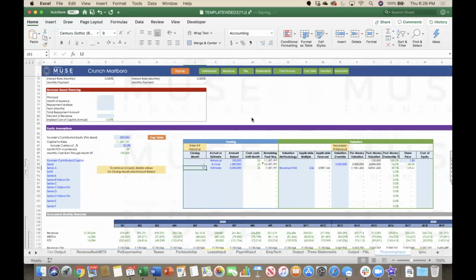After the Series A, there is a cash runway until month 25, and $7.2 million of capital still needs to be raised until the company is free cash flow positive. Based on this information, a $7.5 million Series B round can be anticipated in month 24.